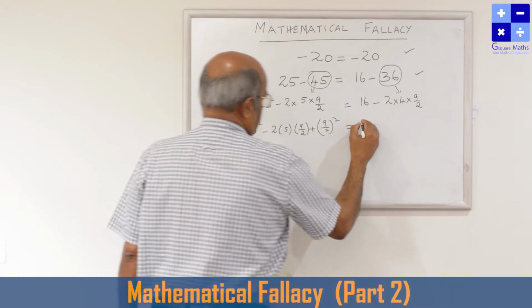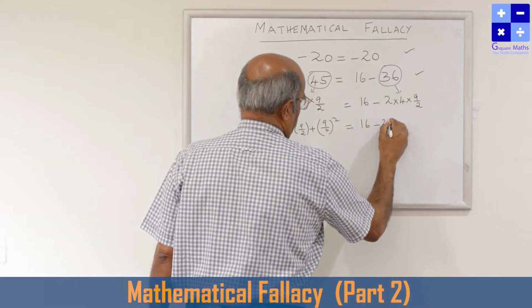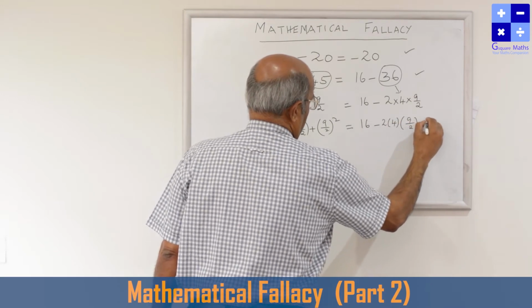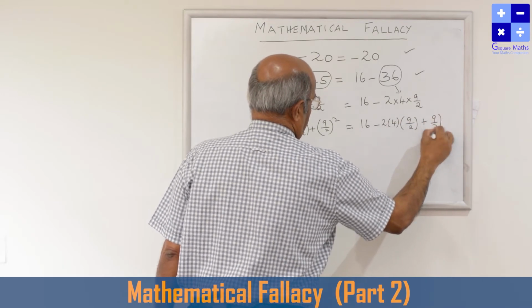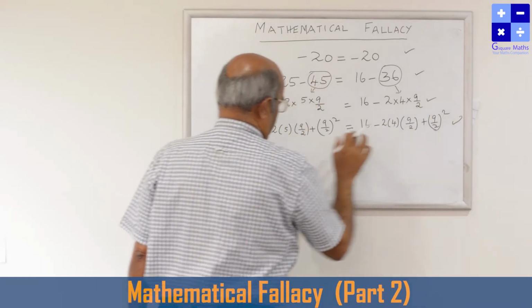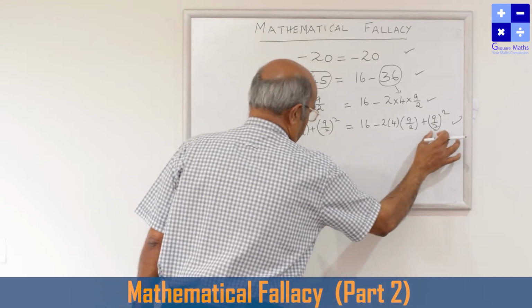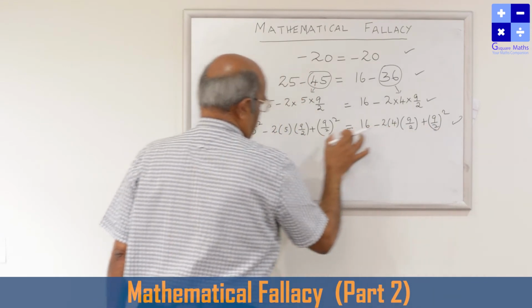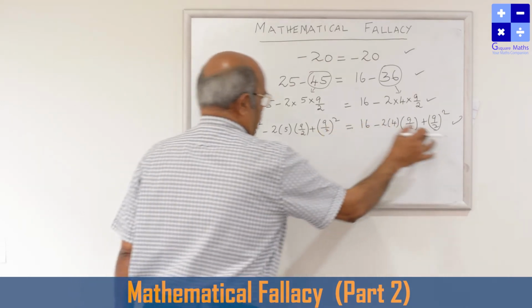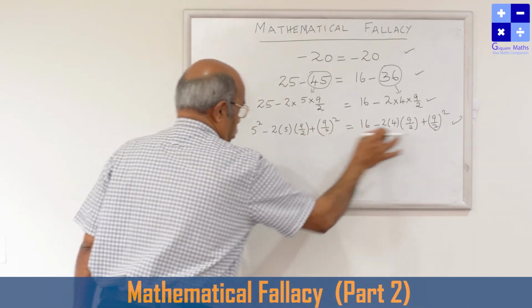16 minus 2 into 4 into 9 by 2 plus 9 by 2 whole square. This step is right. This step is also right. Why? Because I am adding a positive quantity to both sides. Even a negative quantity can be added to both sides, but here a positive quantity I am adding to both sides. Why am I adding this quantity?